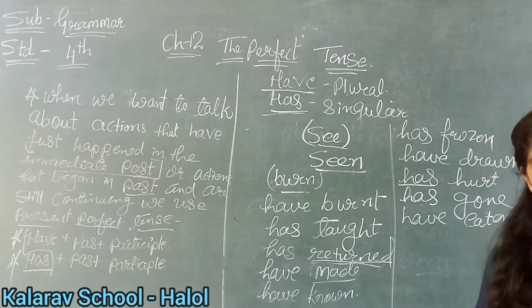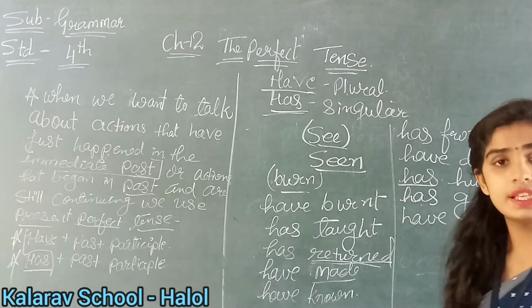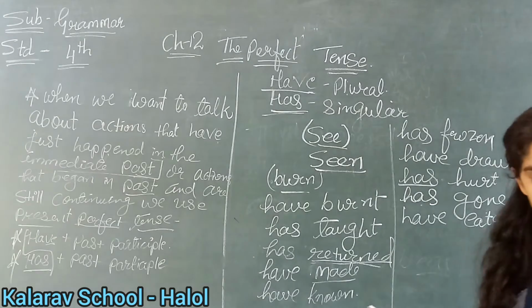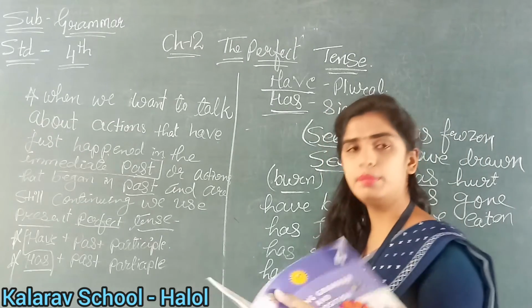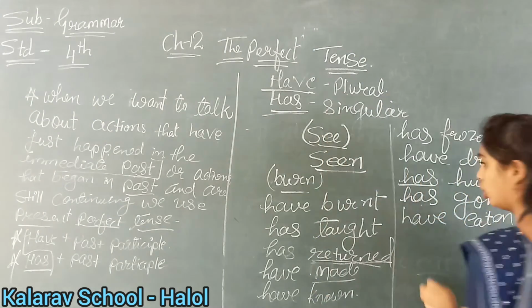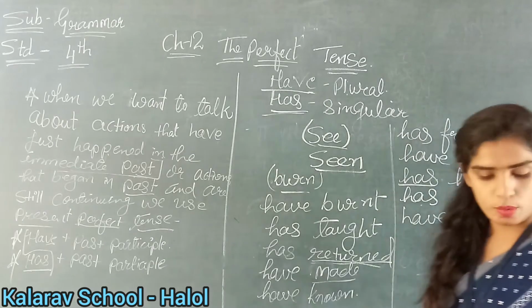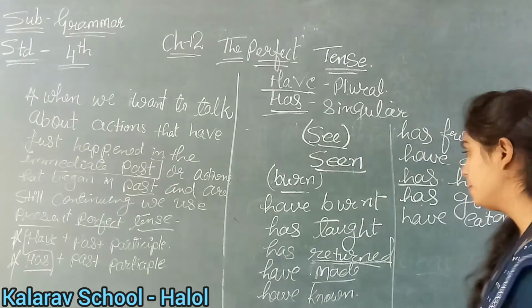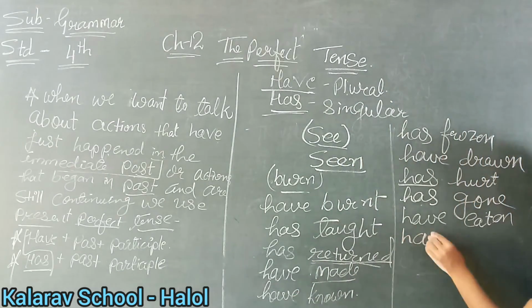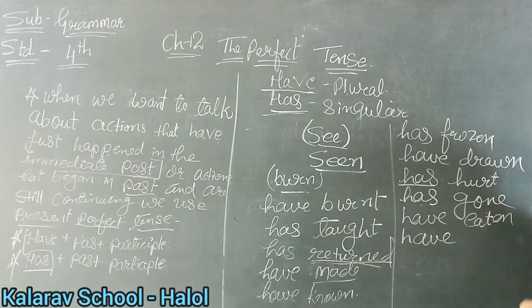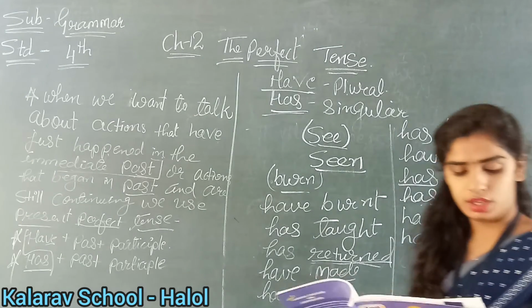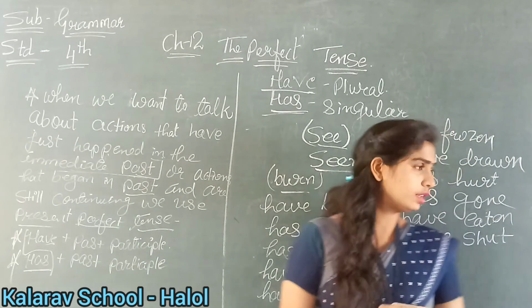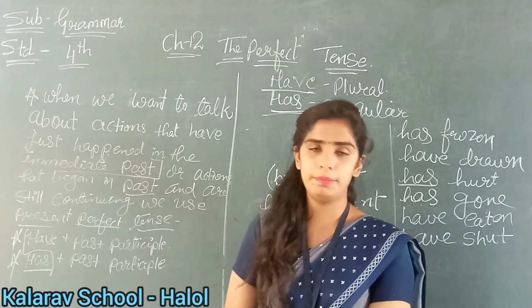Now see the last number. What is it? The authorities blank shut the museum. Now what is it? Authorities. So there are so many people there. So it will again be have here, and shut becomes what? Shut, and again it is shut. Understood? So the last number is: the authorities have shut the museum. Clear up till this page?